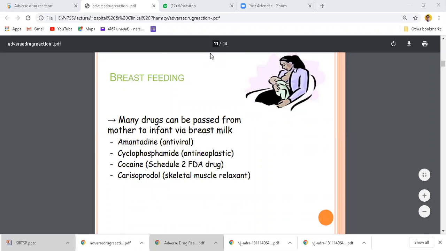Examples are amantadine, an antiviral drug; cyclophosphamide, an anti-cancer or anti-neoplastic drug; cocaine, a habit-forming drug; and a skeletal muscle relaxant. Some antihistaminic drugs also cross this barrier and reach the newborn baby.